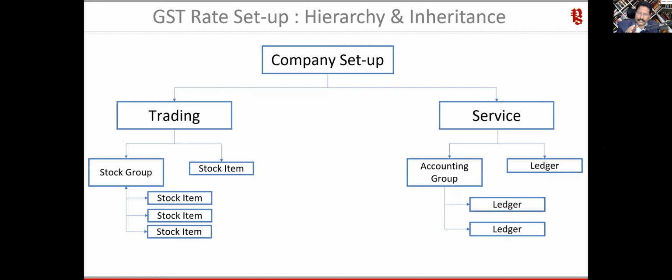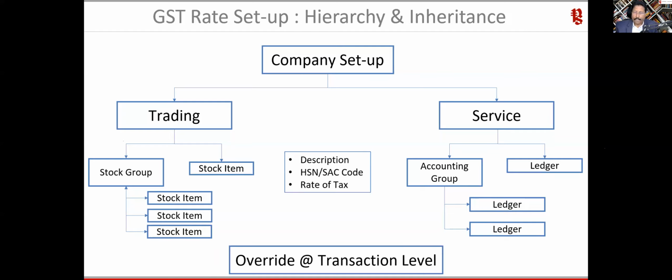If you want to override the configuration that you have given in the master as an exception case, and which is not a normal case, because normally if you have a lot of purchases, then it makes sense to have two separate ledgers and all those things. Otherwise, Tally says, don't worry, you can override whatever information you have given at the master level.